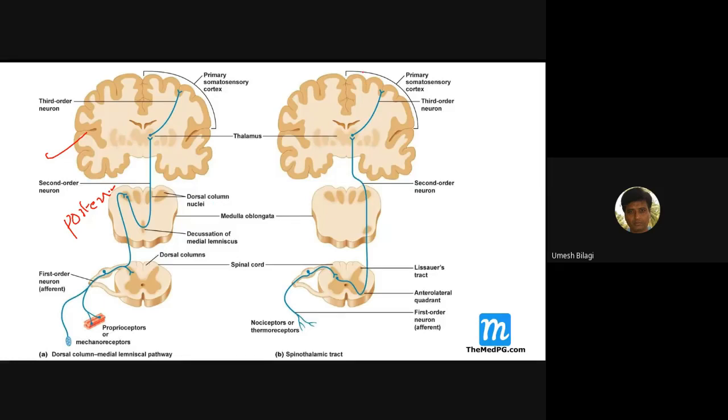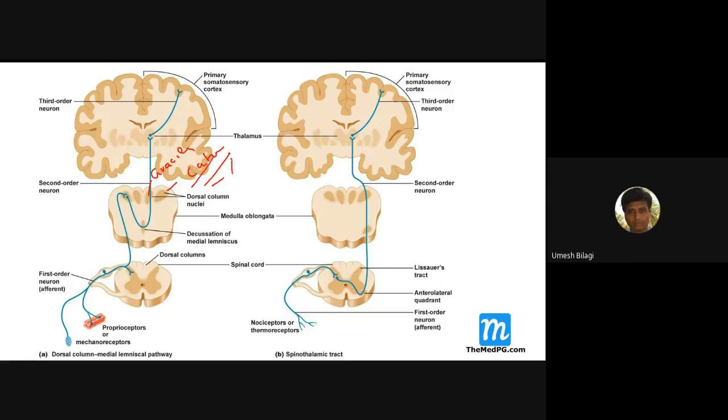I'm discussing the posterior column now. This posterior column, also called the dorsal column, has two tracts, medial and lateral. What are they known as? The cuneatus and gracilis.